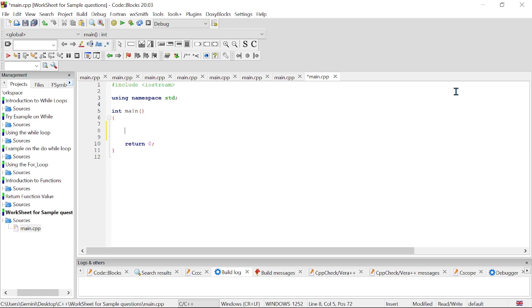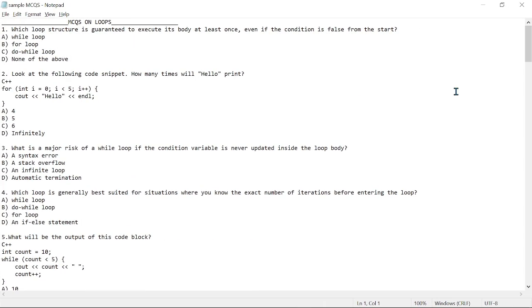Welcome to this session, and today we'll be taking a look at some few questions on loops, functions, and arrays and get to understand what they actually mean. Alright, so let's dive right into it. So we start with loops, right?